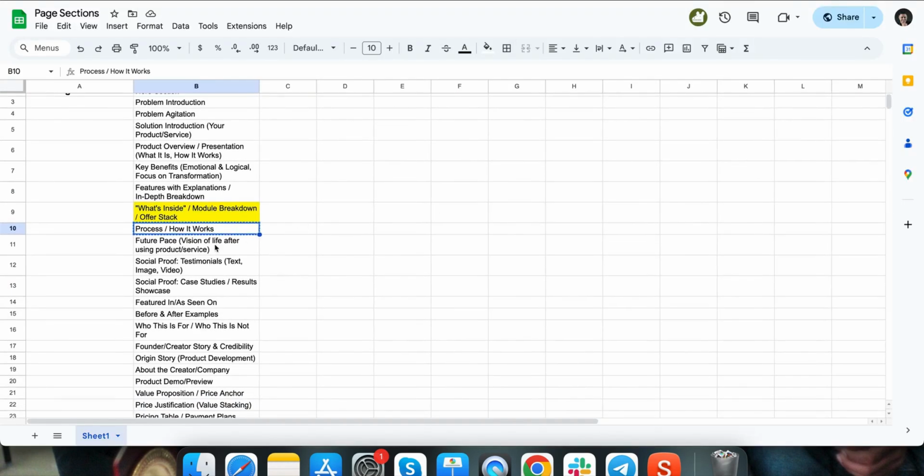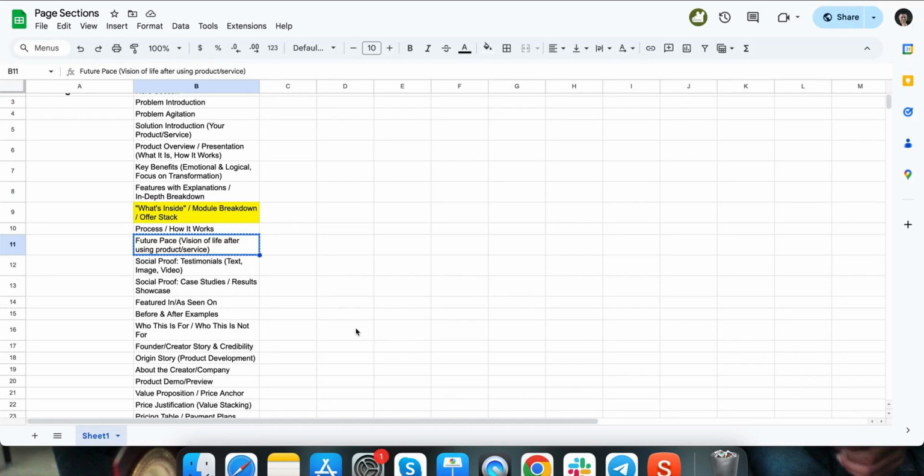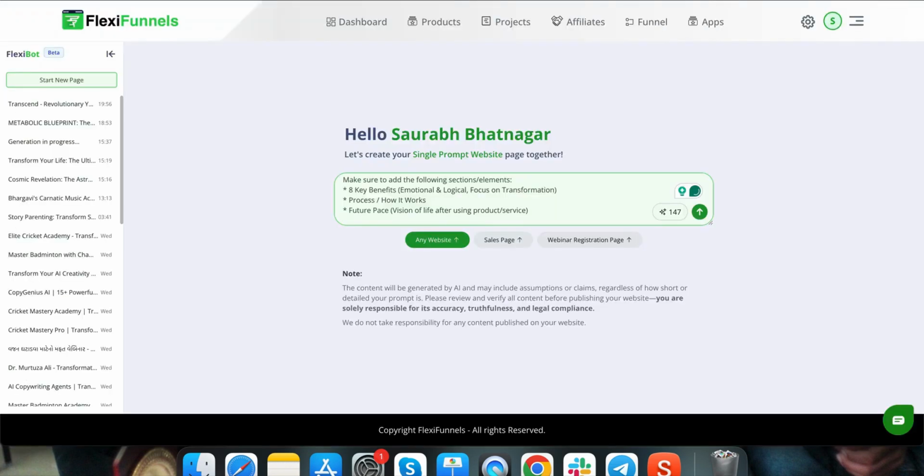Again, the main thing is to be specific. For example, let's talk about a future page section. This is something I want on my page. Let's say I want a who this is for and who this is not for section. I definitely want this section on my page. So again, you need to write down whatever you want on your page, right? All the specific instructions you need to provide.